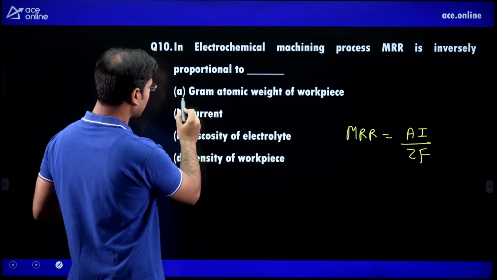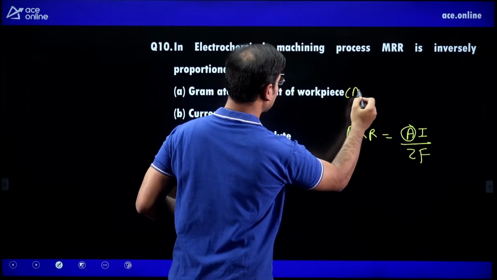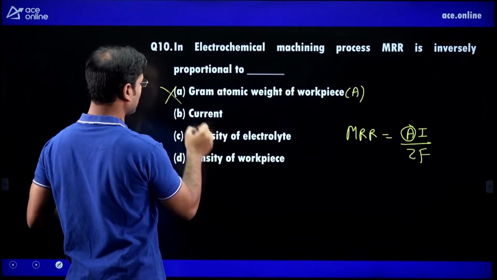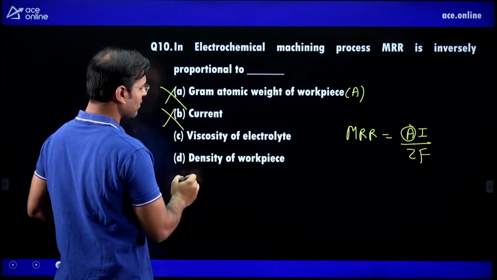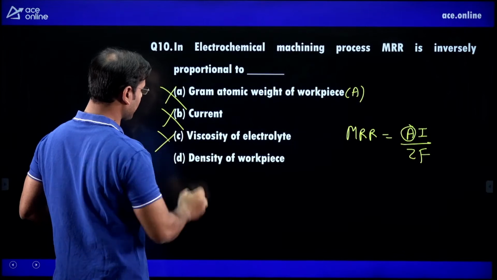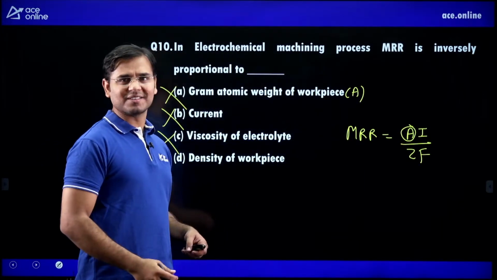Then they are saying MRR is inversely proportional. Here you can see that MRR is directly proportional to capital A. What is capital A? Gram atomic weight. It is directly proportional, so that option is wrong. Current is also directly proportional, wrong. Viscosity, there is no viscosity in that formula, wrong.